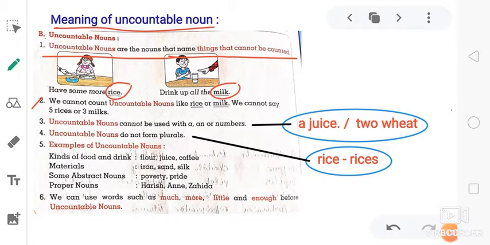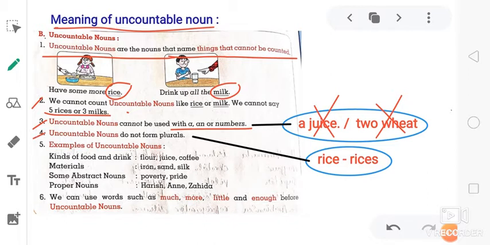The second one. We cannot count uncountable nouns like rice or milk. We cannot say 5 rices or 3 milks. Yes, that is correct. Whenever we talk about rice and milk, we can't use the words 5 rices or 3 milks. Third one. Uncountable nouns cannot be used with a, an, or numbers. In front of juice, we can't use the word a, it is wrong. And in front of wheat, 2, we can't use because all these things are uncountable nouns.